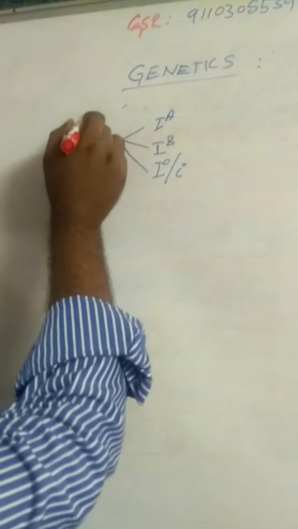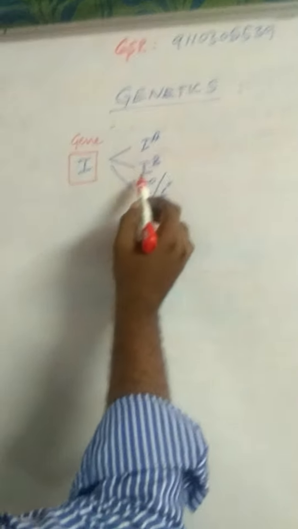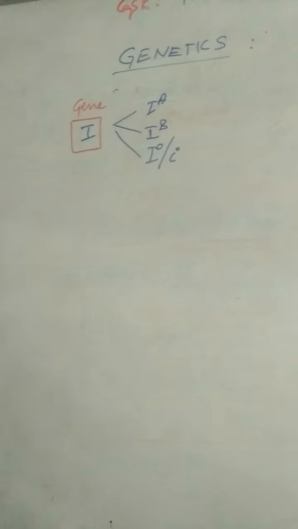Each gene has more than two alleles, that is IA, IB, IO.